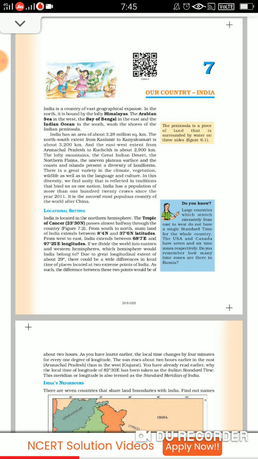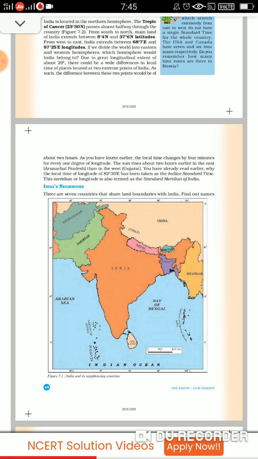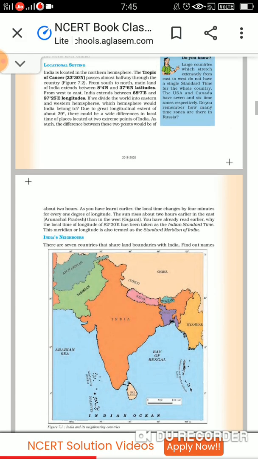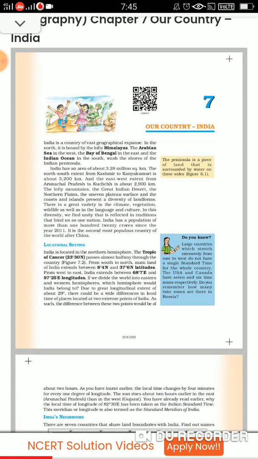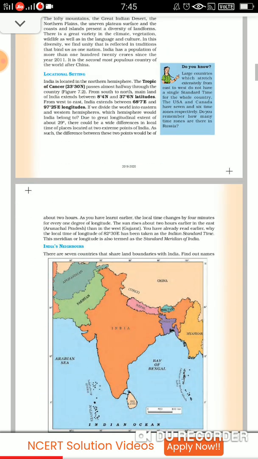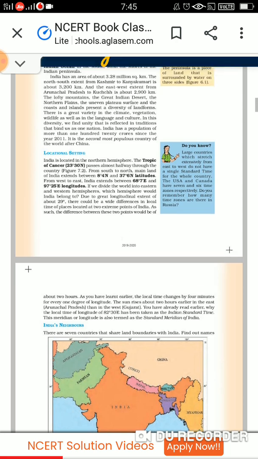Fine. Now, what is a peninsula? It's a piece of land that is surrounded by water on three sides. Fine. So, you can see this figure. You can check that the southern part of India has water on three sides. On one side it has the Bay of Bengal, on the other side the Arabian Sea, and down you can see the Indian Ocean. So this is what a peninsula is. So the southern part of India is a peninsula. And in the north, check out the north, you can see the Himalayas.